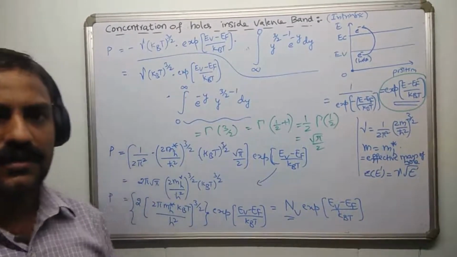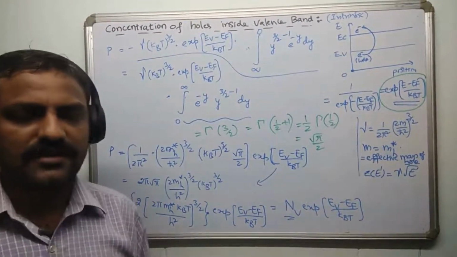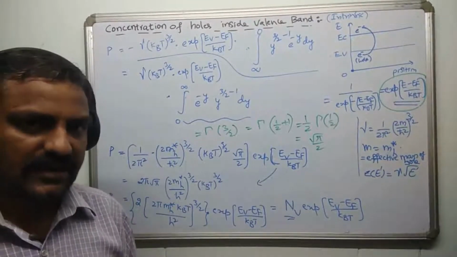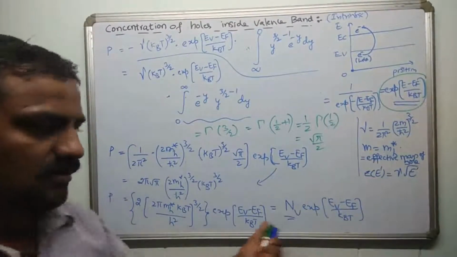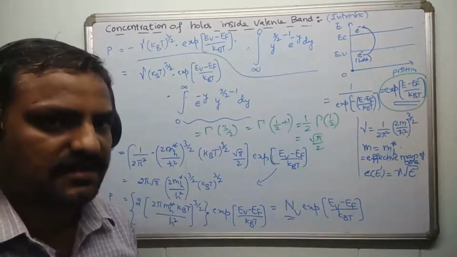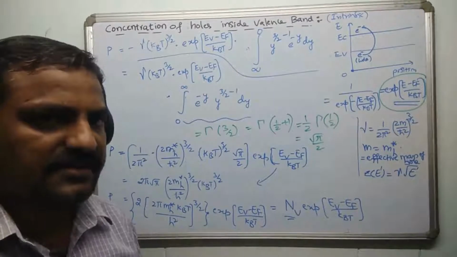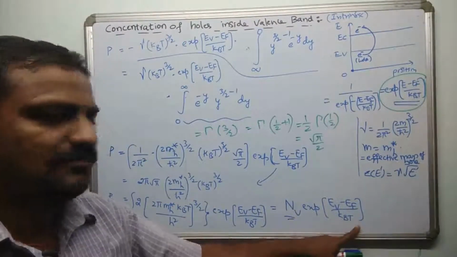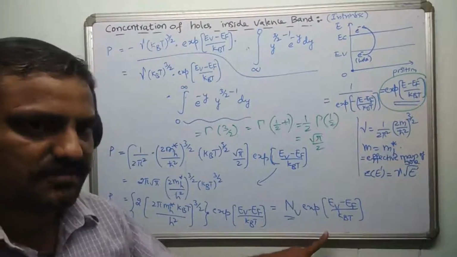Hello viewers. In the present video, I am going to derive the location of the Fermi level inside an intrinsic semiconductor. You can please recall, this is what I did in the previous video for the calculation of hole concentration inside a valence band of an intrinsic semiconductor. We arrived at Nv exponential of (Ev minus Ef) by kBT. This is for hole concentration p.